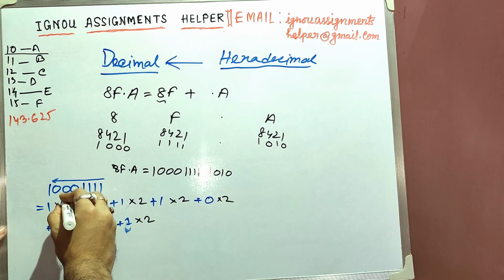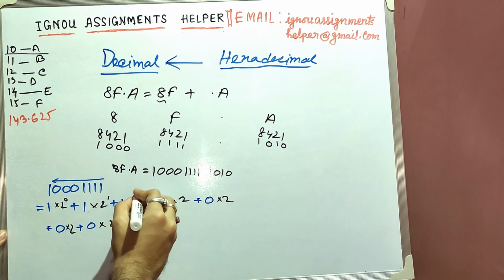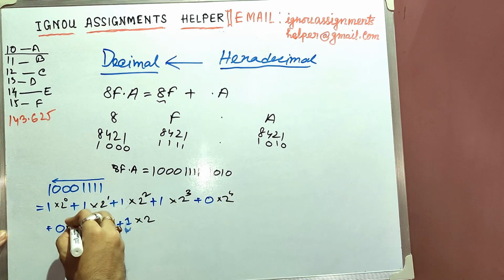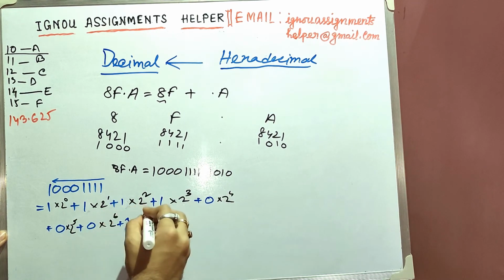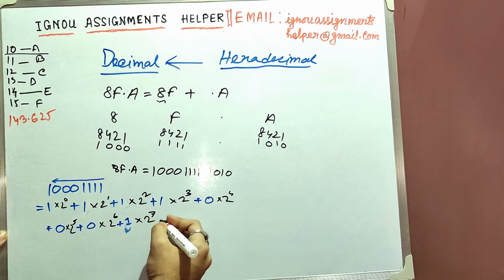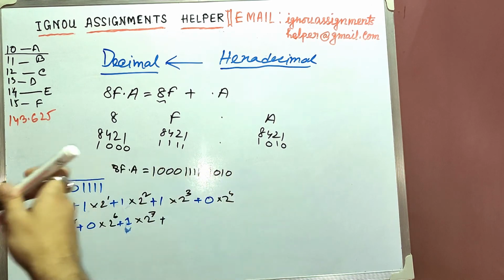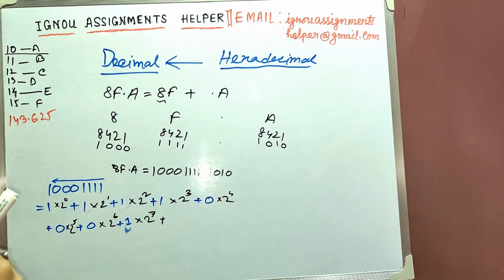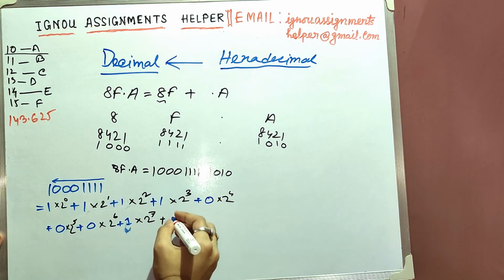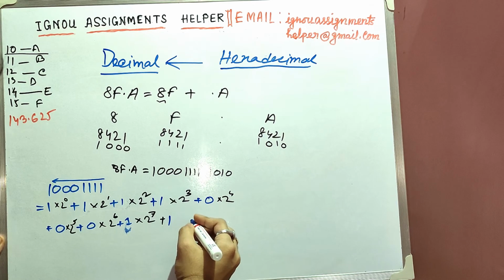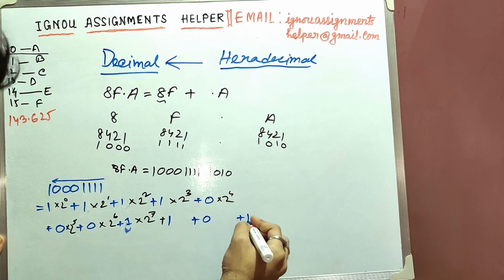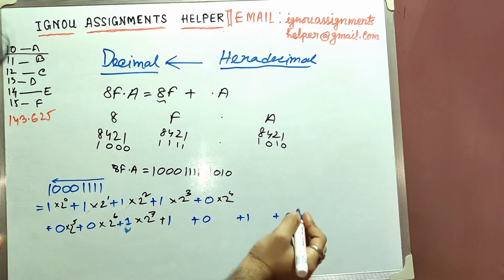Now we'll start from here, it will be 0 1 2 3 4 5 6 7. And now for the 1010 numbers, we'll write similarly 0 plus 1 plus 0.